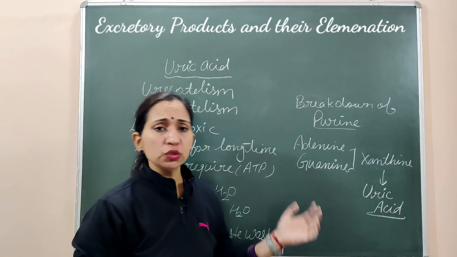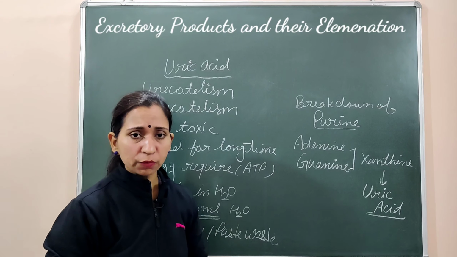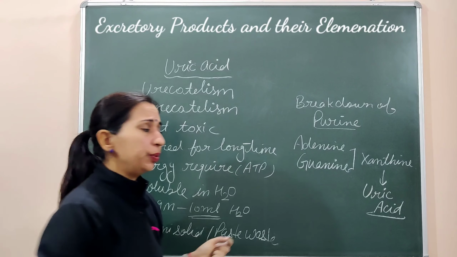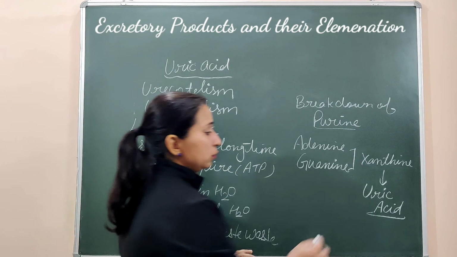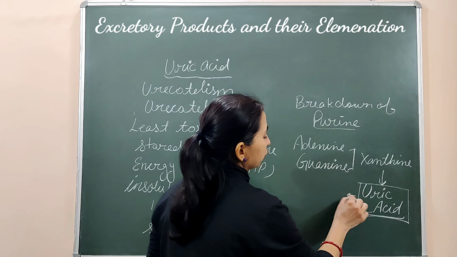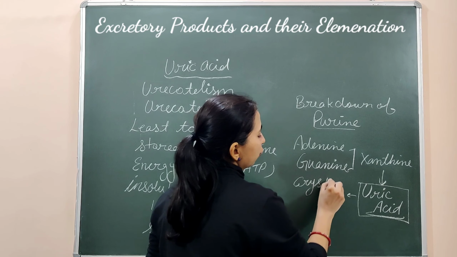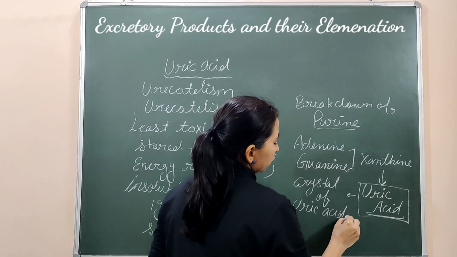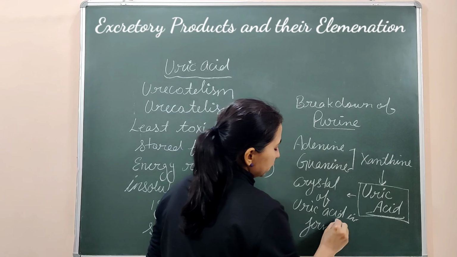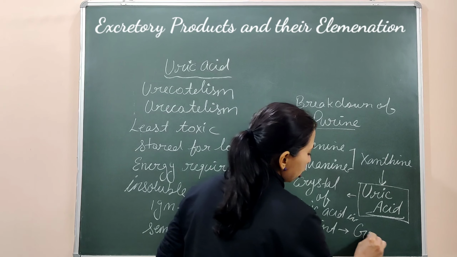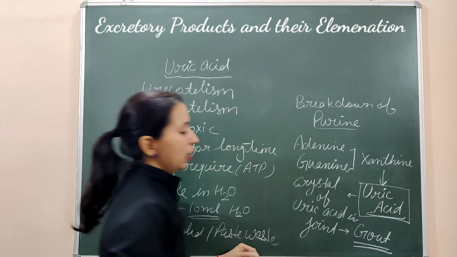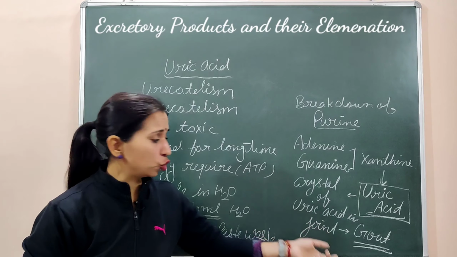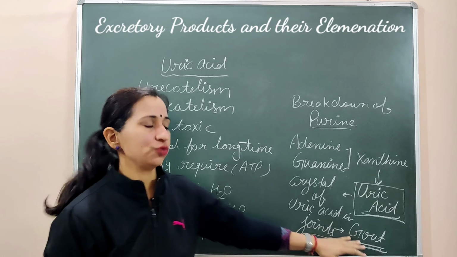In some conditions, the uric acid which is formed forms crystals, and these crystals deposit or accumulate in the joints. Sometimes such conditions occur where these crystals of uric acid accumulate in the joints of humans, and this is represented as a condition known as gout. Gout is the condition where uric acid accumulated in the form of crystals in joints. So remember, this is a very important disease.